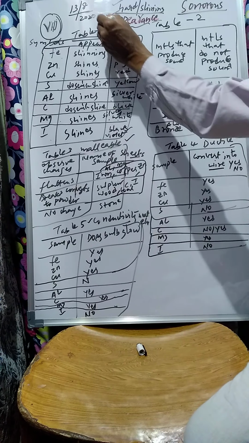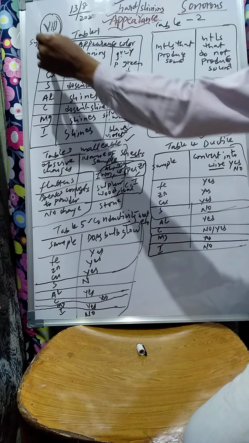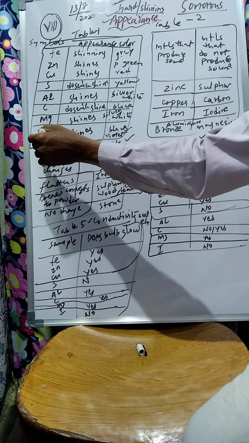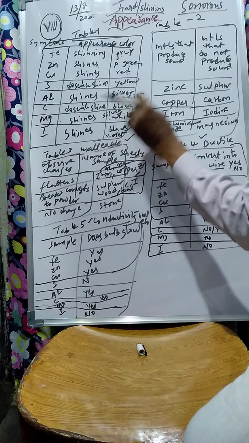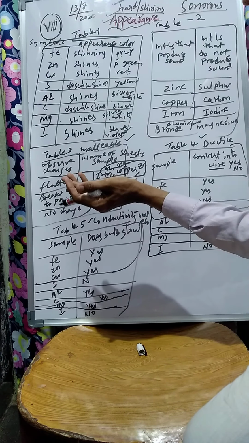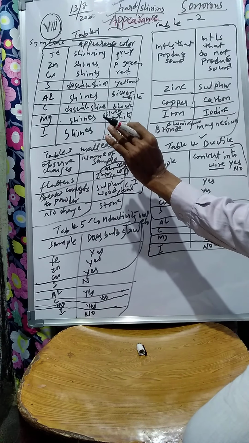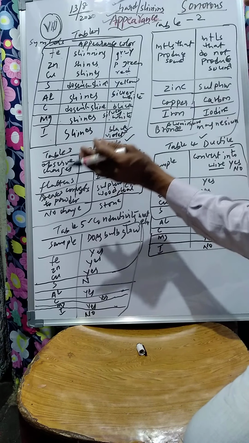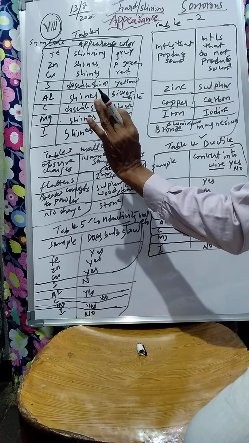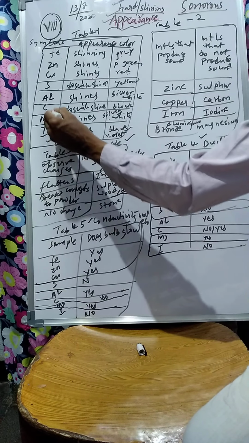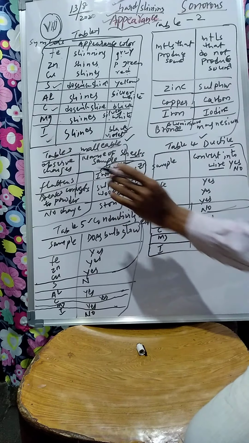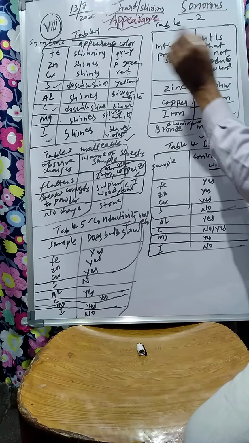Let us come to appearance and hardness. See, these metals are all hard. Most metals normally are, except mercury or some of them like lead. If you scratch on them and find an indent, it is a little not very hard. Otherwise, non-metals are not very hard, or soft. Iodine is a non-metal, carbon is a non-metal, sulfur is a non-metal in this list. Okay. Now let us come to the table.